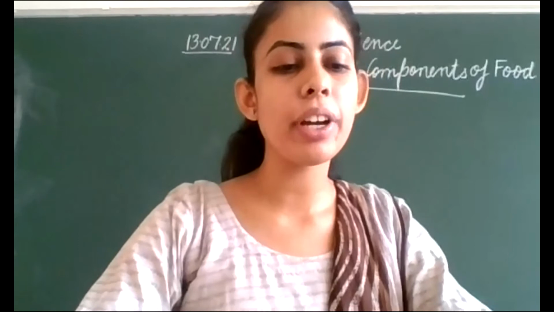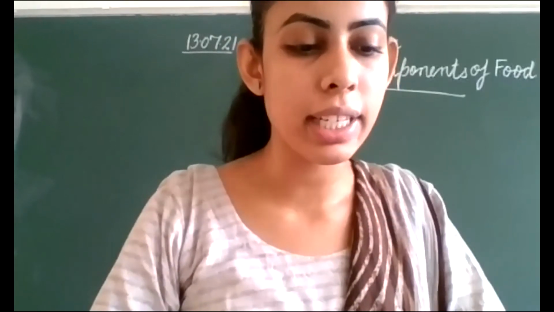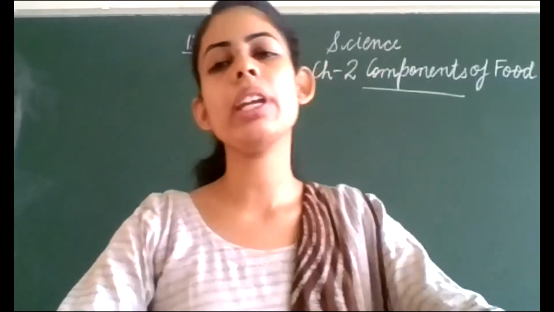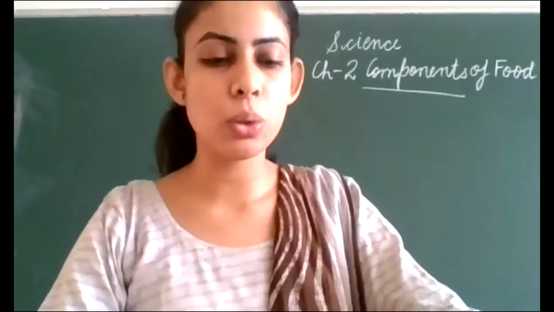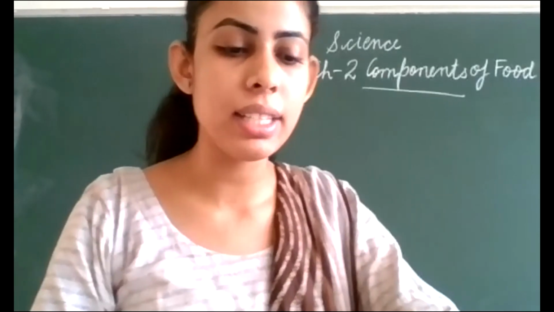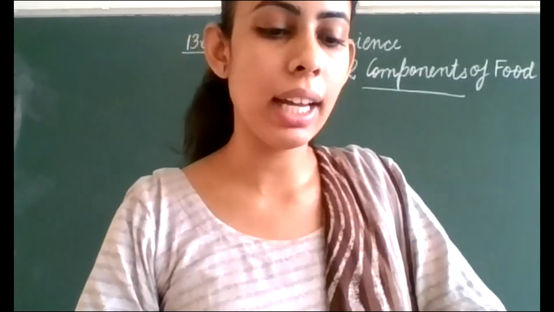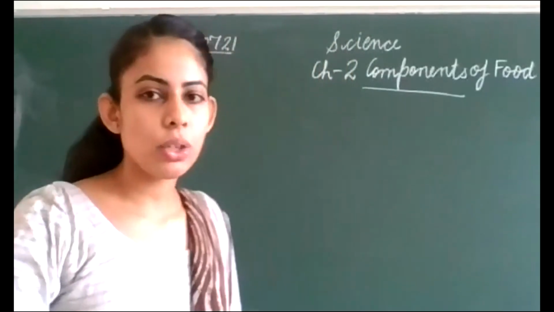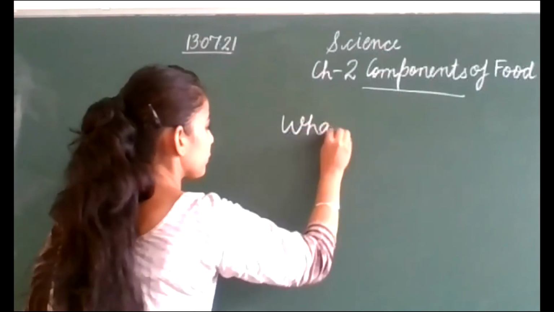We also identified food items eaten in different parts of India and marked these on its map. So we studied what is food and what are its sources. Now the next para: a meal could consist of chapati, dal and brinjal curry. So here the word is meal. So what is meal?